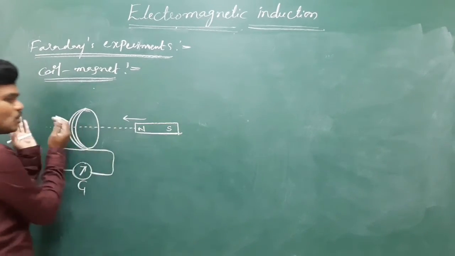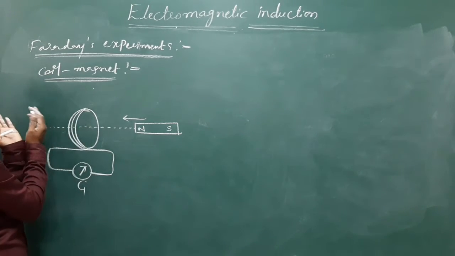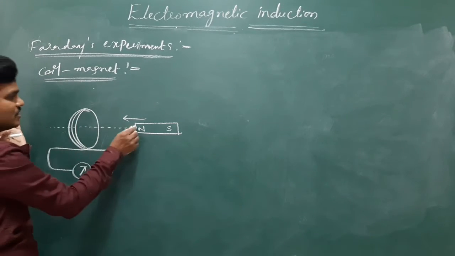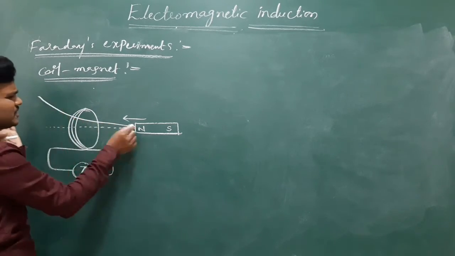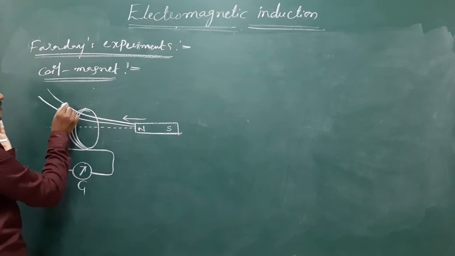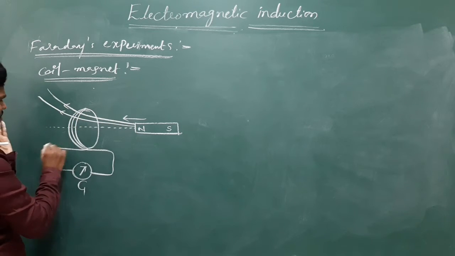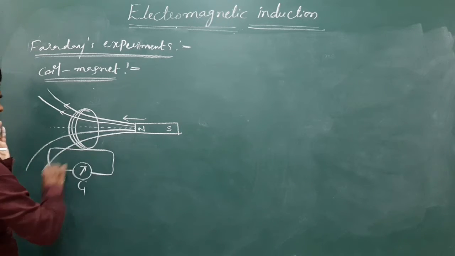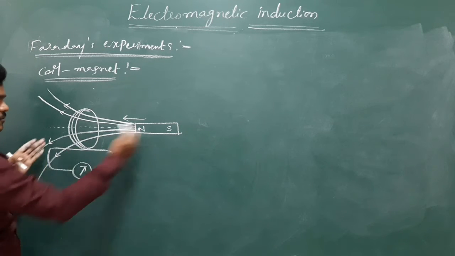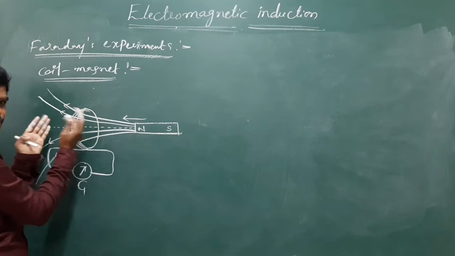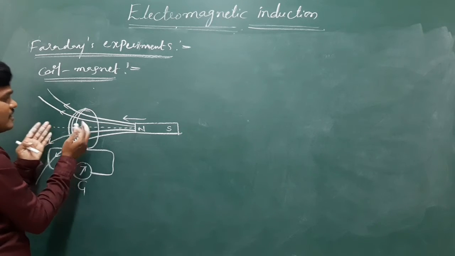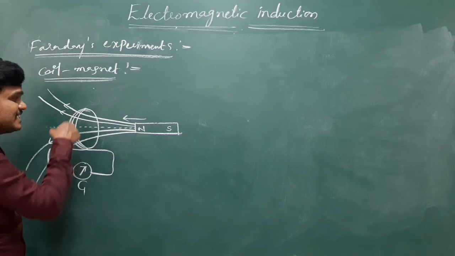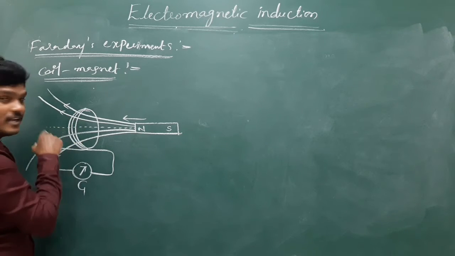Once it is closer, the maximum number of lines of force passes through the coil. That means flux is increasing in the coil.